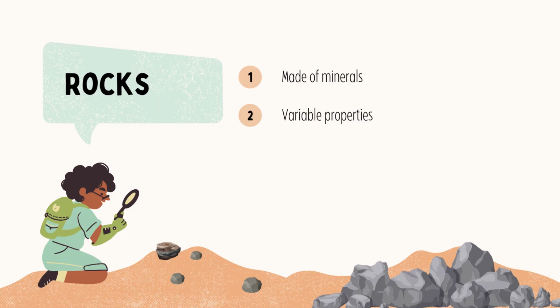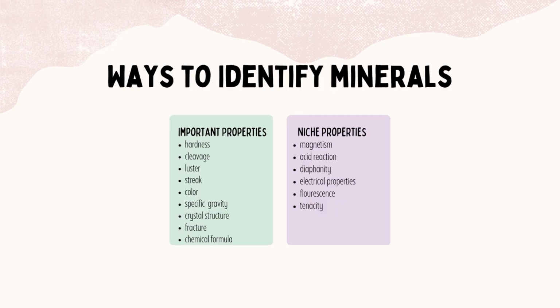Next, we will start with the various methods to identify rocks and minerals. There are many techniques for identifying minerals, primarily based on their distinguishing properties. These properties can be categorized into useful and less useful characteristics. Key properties of minerals include hardness, cleavage, luster, streak, color, specific gravity, crystal structure, fracture, chemical formula, and several niche properties such as magnetism, reaction to acids, diaphanity, electrical properties, fluorescence, and tenacity. It is crucial to note that while many of these properties can be reliable, color is not a dependable indicator due to the presence of impurities or dust that can alter a mineral's appearance.